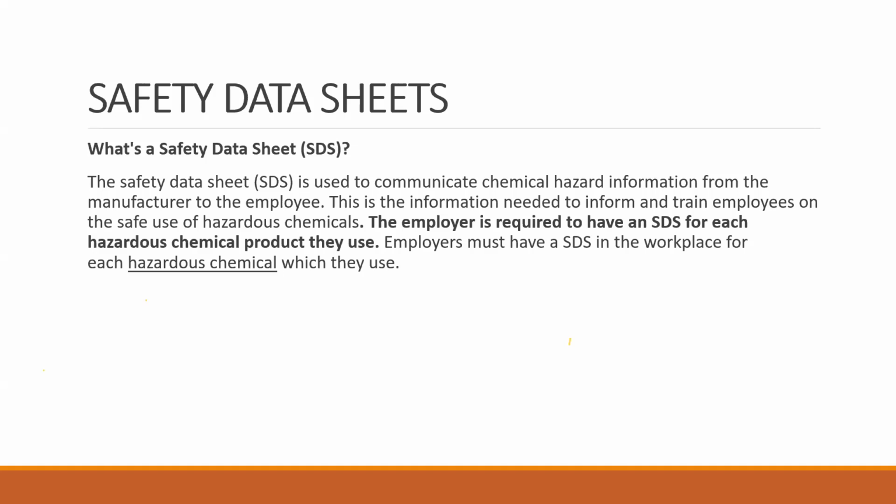SDS or MSDS is a formal document which gives you the full information about a hazardous material. As I told you, MSDS is a requirement of the manufacturer. The manufacturer will produce the MSDS for their chemical. Then this MSDS will go to the distributor, and once you purchase this chemical, the MSDS will be with you.